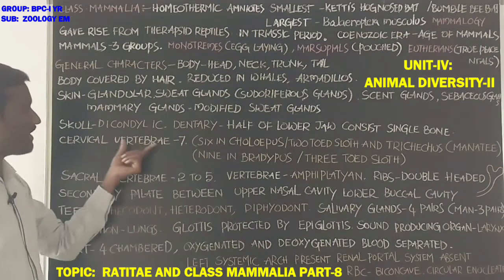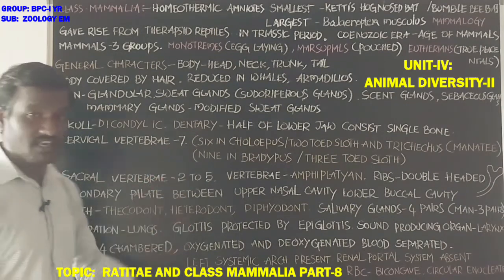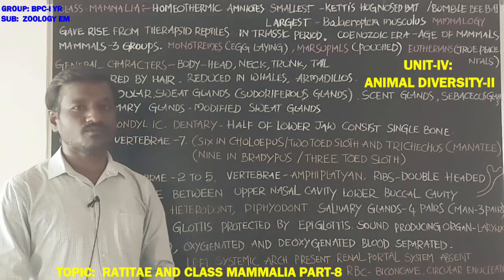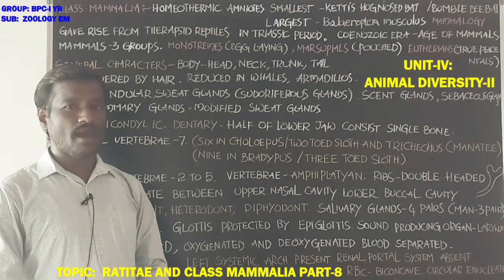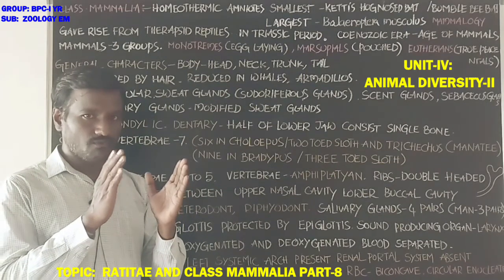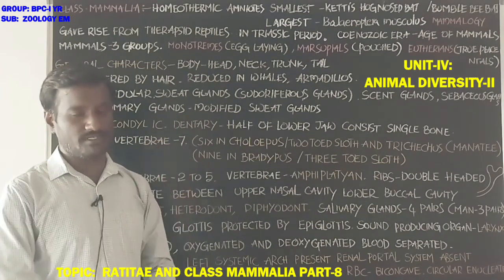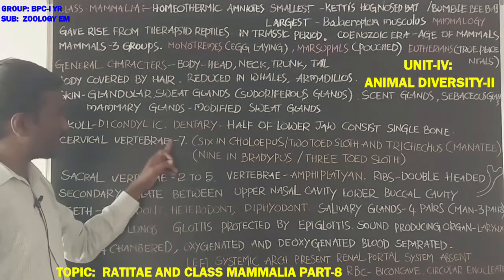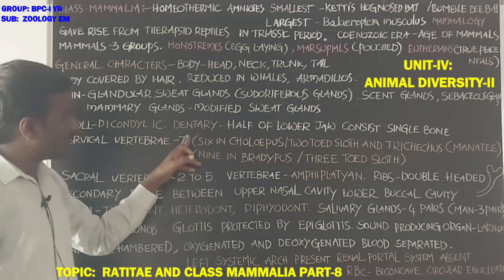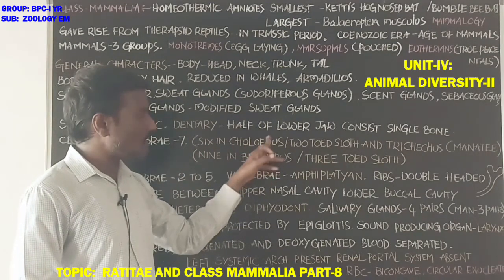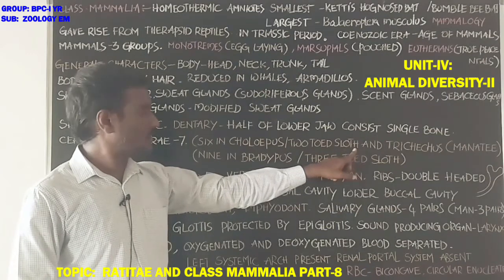Next, cervical vertebrae are 7 in number. Cervical vertebrae are present at the back part of the neck, and these are the first few vertebrae in the vertebral column. Cervical vertebrae are 7 in number, and these are 6 in Choloepus, the two-toed sloth.